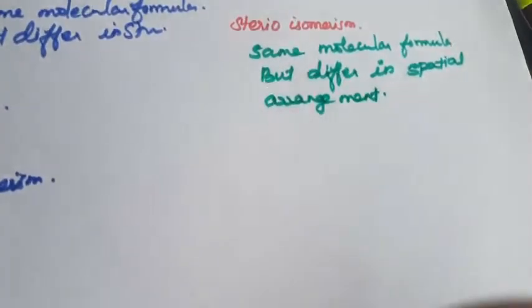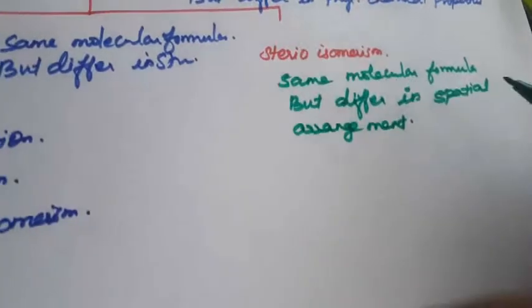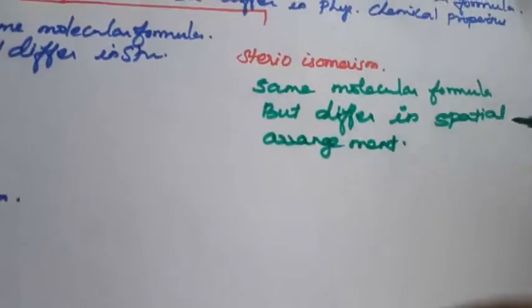That is called structural isomerism. What is stereoisomerism? Same molecular formula but differing in spatial arrangement. That is called stereoisomerism.